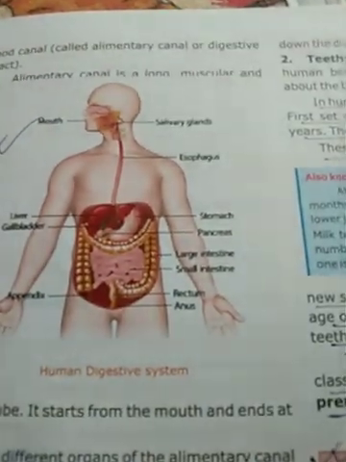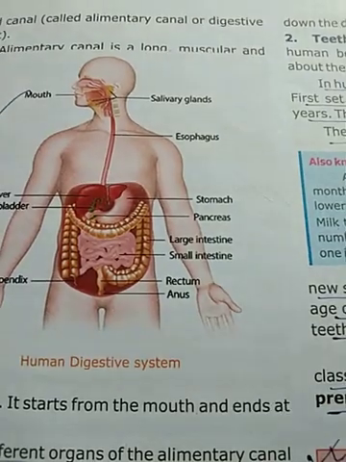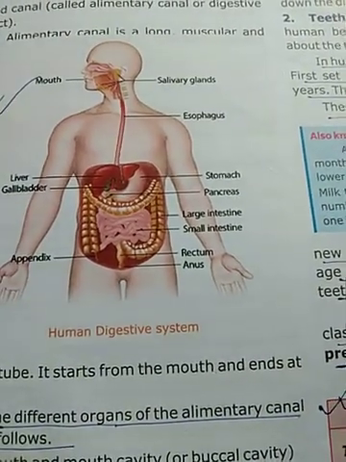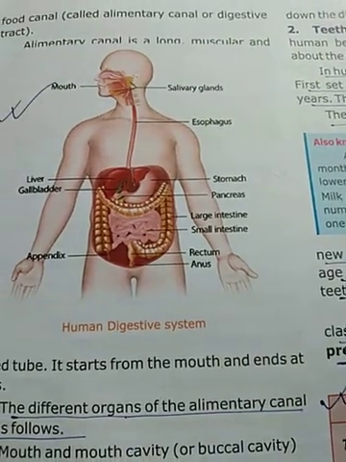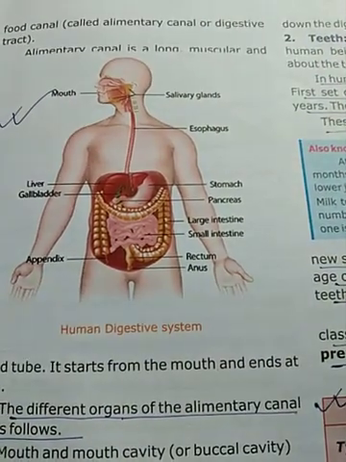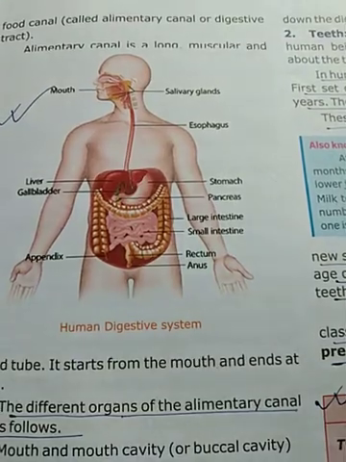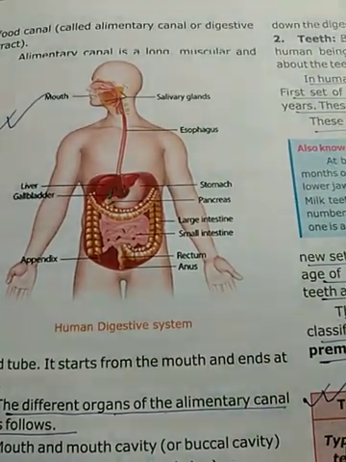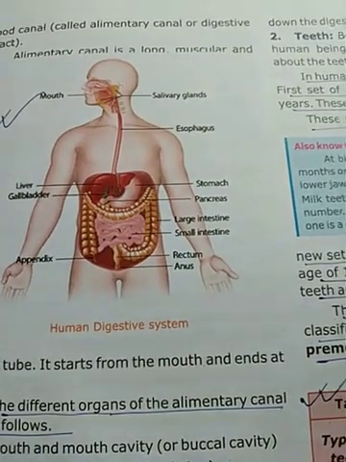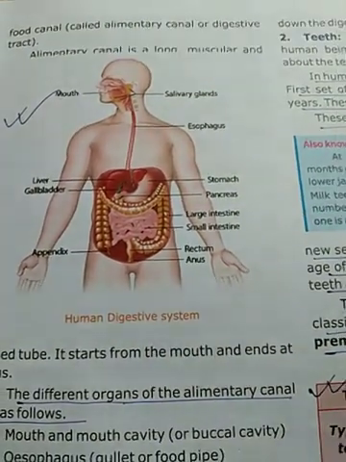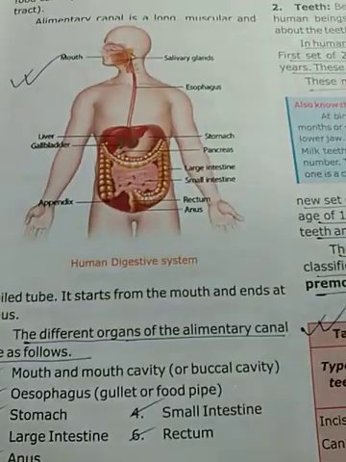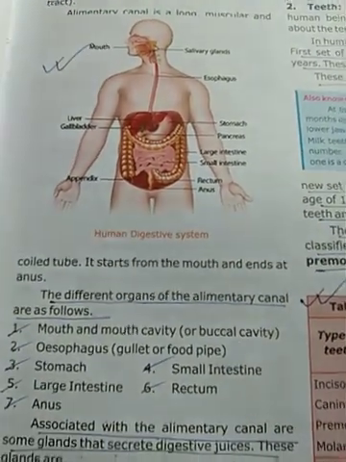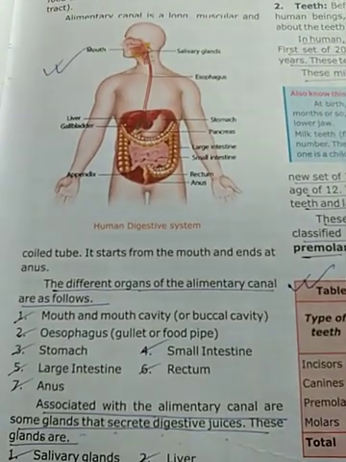Here are the different organs of the digestive system: mouth, salivary gland, esophagus, stomach, liver, gallbladder, pancreas, large intestine, small intestine, rectum, appendix, anus. These are the organs of the human digestive system.